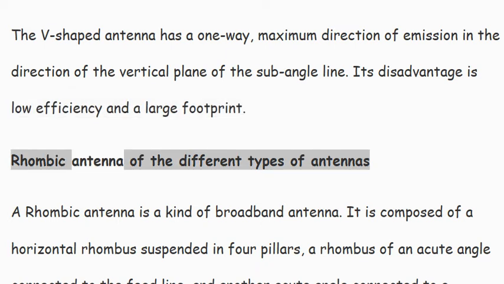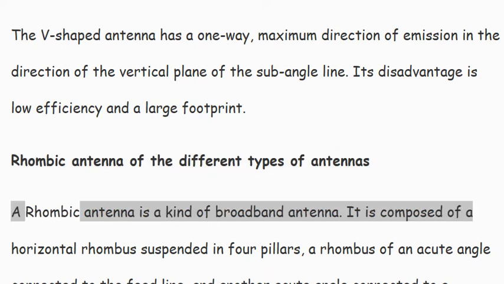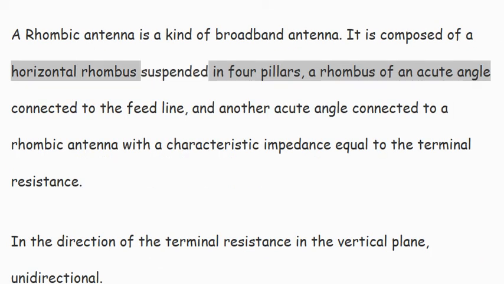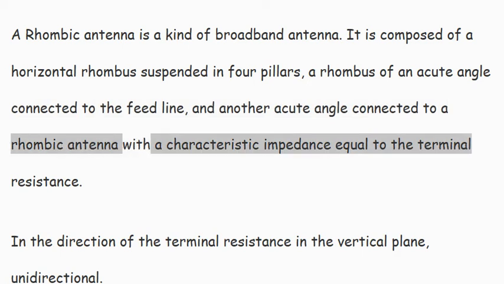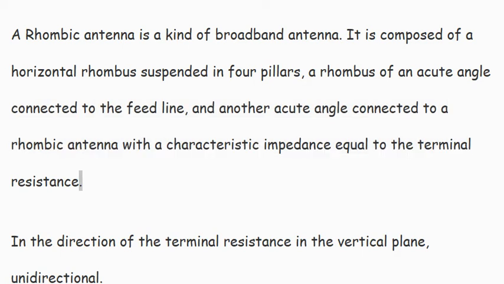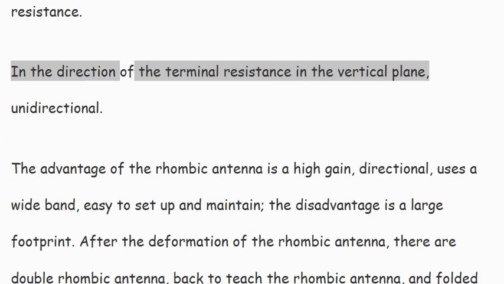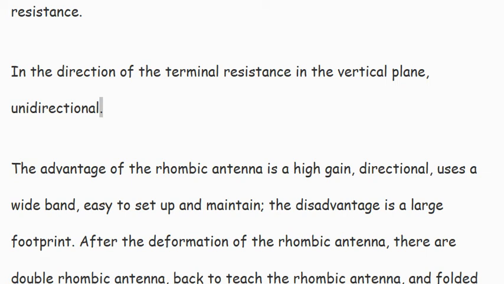Rhombic antenna of the different types of antennas. A rhombic antenna is a kind of broadband antenna. It is composed of a horizontal rhombus suspended on four pillars, with one acute angle of the rhombus connected to the feed line, and the other acute angle connected to a terminal resistance equal to the characteristic impedance of the antenna. In the direction of the terminal resistance in the vertical plane, it is unidirectional.